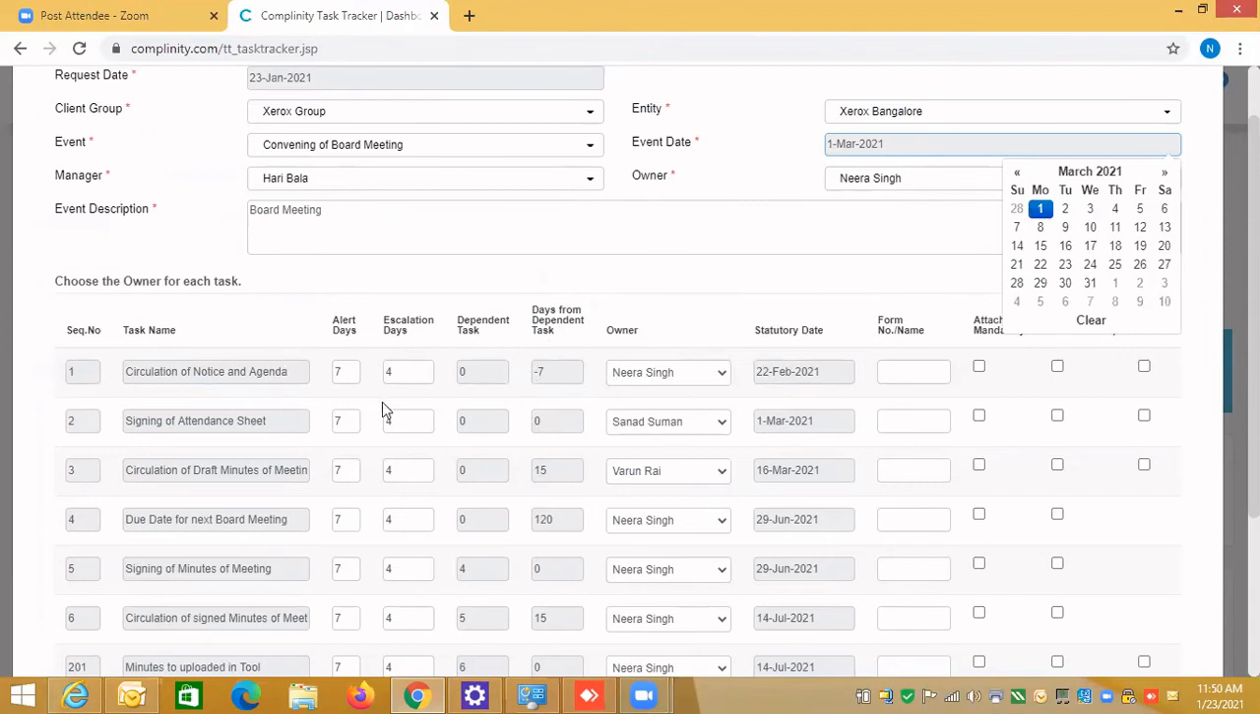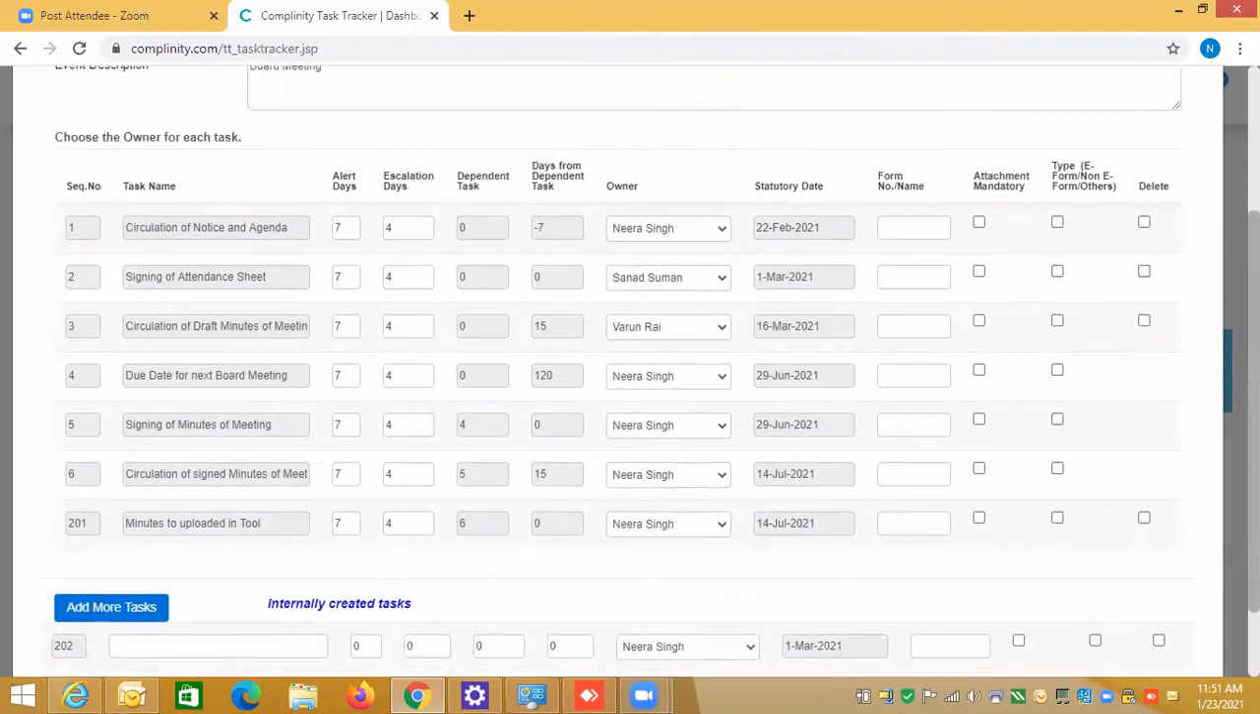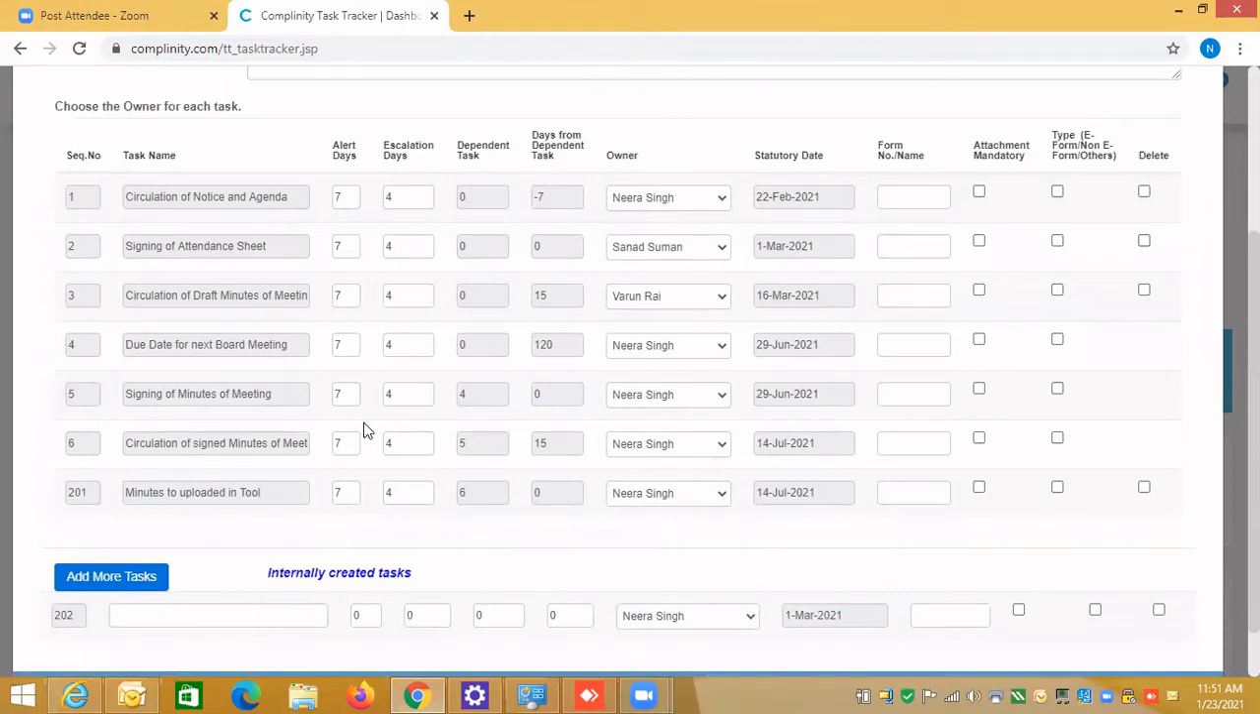So we need to circulate the notice of agenda, and then signing of the attendance sheet on the 1st. 0 means event date plus 0 days. 1st March -7 days. 1st March plus 15 days. 1st March plus 120 days. So from the date of event plus these days dependent from the task, this gets auto calculated. So statutory dates get calculated based on the event date plus your days from the dependent task. So that way we have calculated all these dependencies.